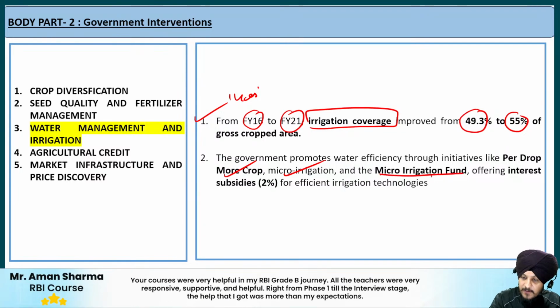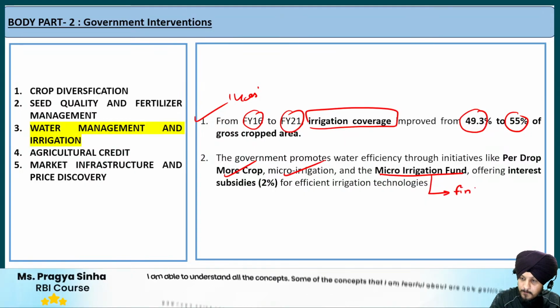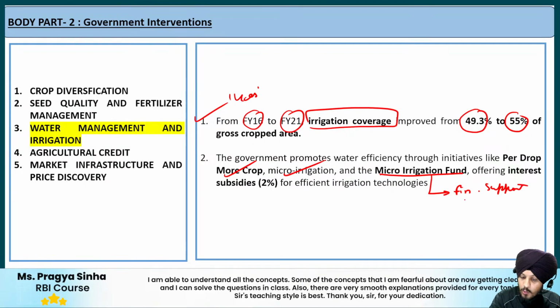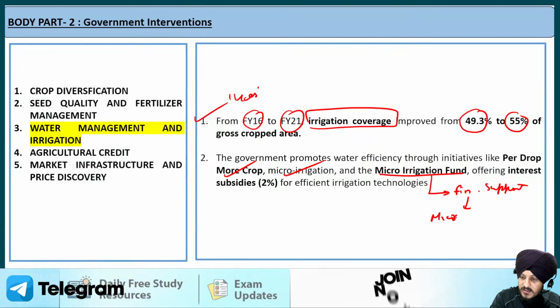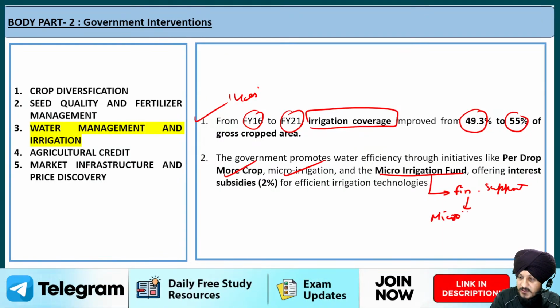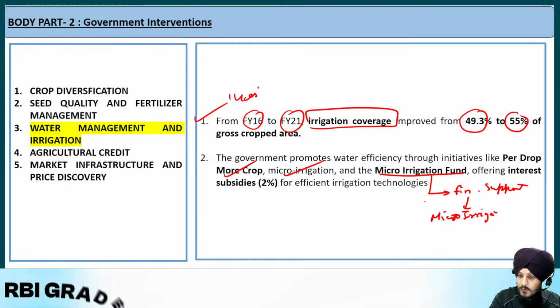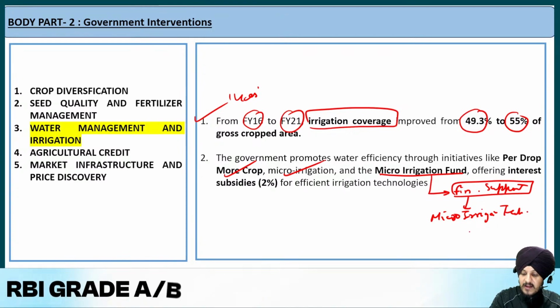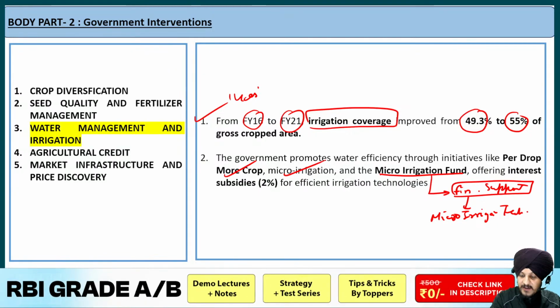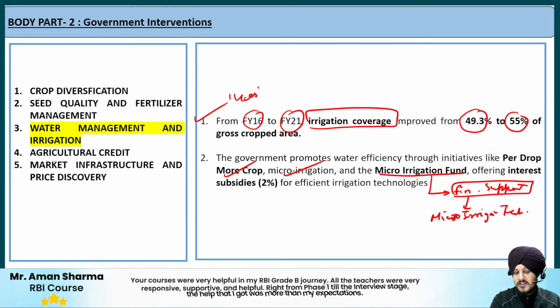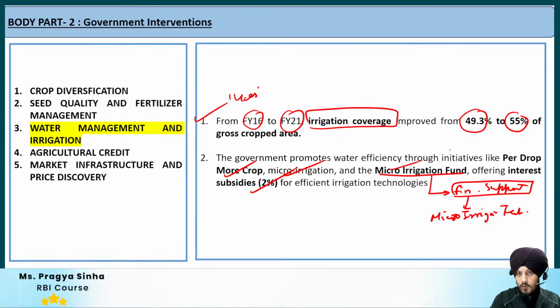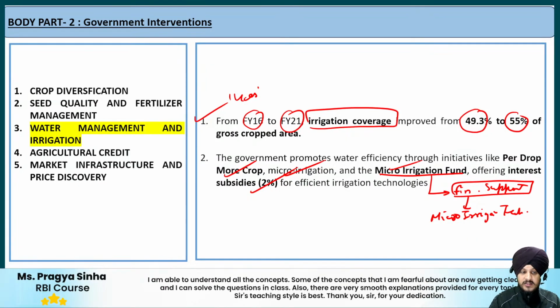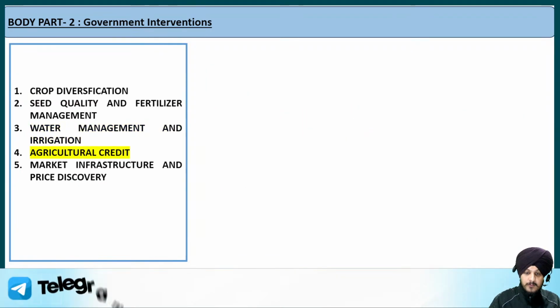Now what is the Micro Irrigation Fund? Basically it provides financial support to farmers to implement micro irrigation technologies. So if there is a farmer who wants to implement micro irrigation technology, through this fund we can provide him financial support. Under this, the government offers interest subsidies on loans taken by farmers to install such micro irrigation systems, and a 2% subsidy is provided for this purpose as a part of the fund. I hope it is clear to you how it is helping in water management and irrigation.